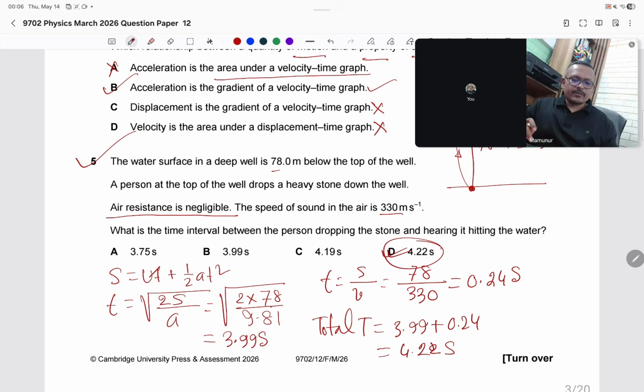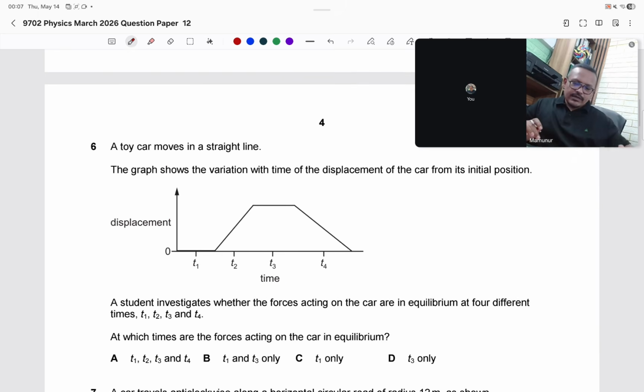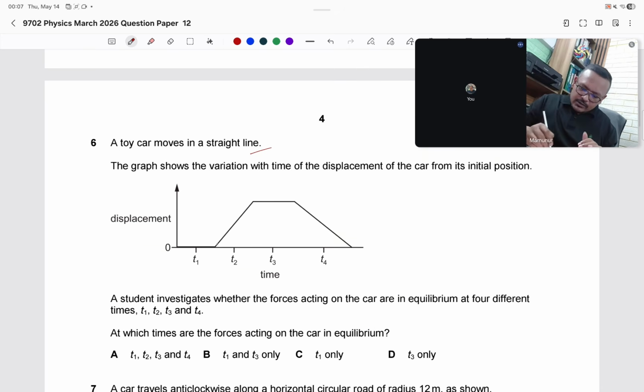Question 6. A toy car moves in a straight line. The graph shows the variation with time of the displacement of the car from its initial position. Here T1 is at rest. The student investigates whether the force acting on the car is in equilibrium at four different times, T1, T2. At which of the times are the forces acting on the car in equilibrium?